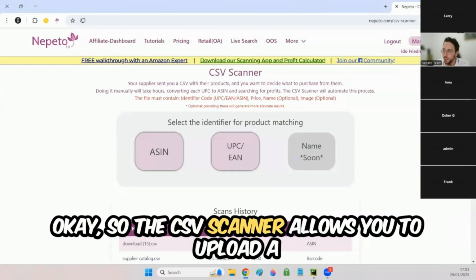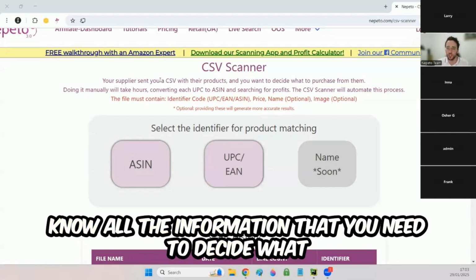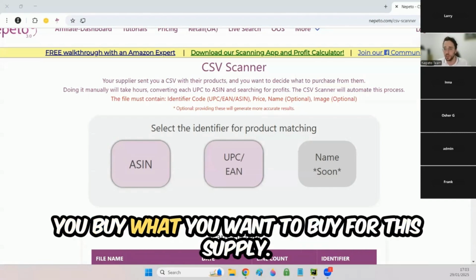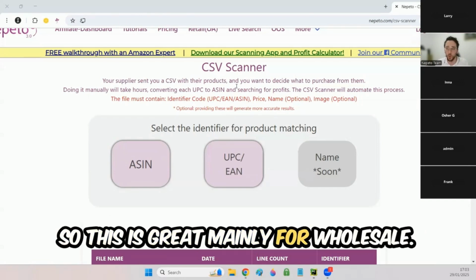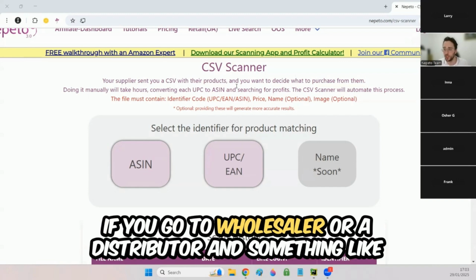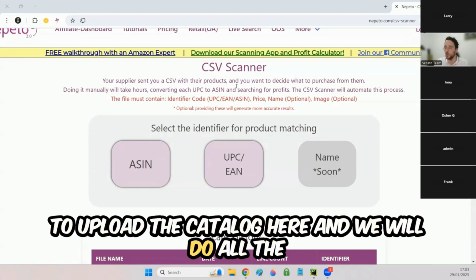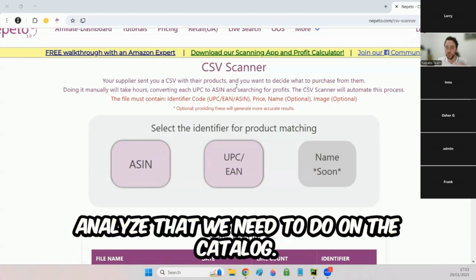The CSV scanner allows you to upload a catalog from your wholesale supplier, and Nepeto will let you know all the information that you need to decide what you want to buy from this supplier. So this is great mainly for wholesale. If you go to a wholesaler or a distributor, you ask them for a catalog, and then you upload the catalog here, and we will do all the analysis that we need to do on the catalog.